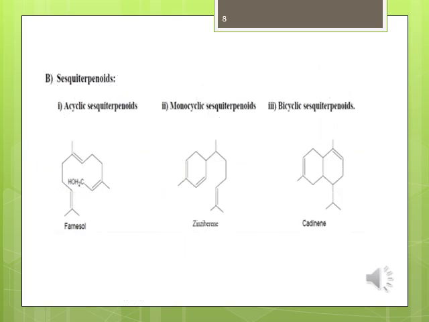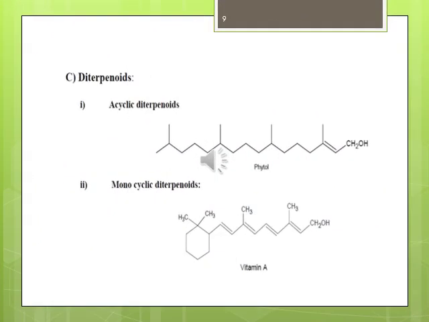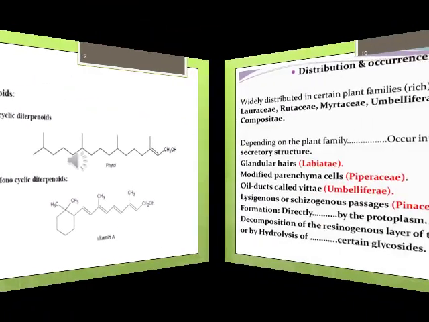Second type is sesquiterpenoids: acyclic sesquiterpenoids, monocyclic sesquiterpenoids, bicyclic sesquiterpenoids. The examples are given below in ring structures. Third type is diterpenoids, which are further classified into two types: acyclic diterpenoids and monocyclic diterpenoids. Phytol is an example of acyclic diterpenoids. Vitamin A is an example of monocyclic diterpenoids.